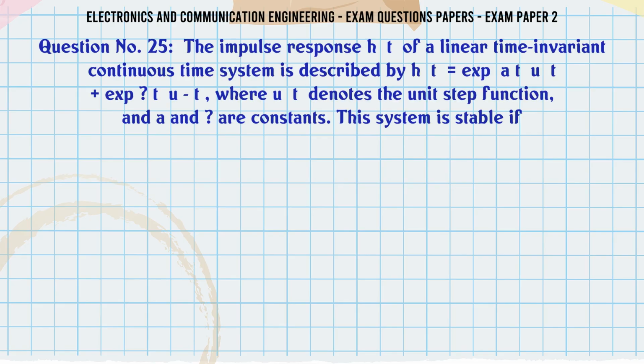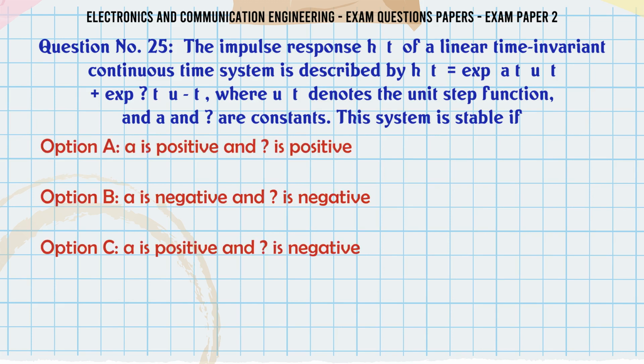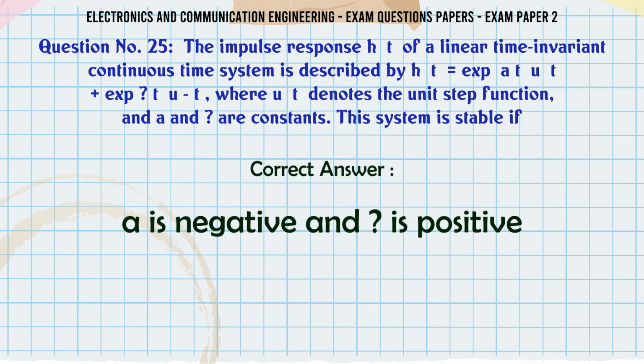The impulse response h(t) of a linear time-invariant continuous time system is described by h(t) = exp(-αt)u(t) + exp(-βt)u(t), where u(t) denotes the unit step function and α and β are constants. This system is stable if A: α is positive and β is positive, B: α is negative and β is negative, C: α is positive and β is negative, D: α is negative and β is positive. The correct answer is α is negative and β is positive.